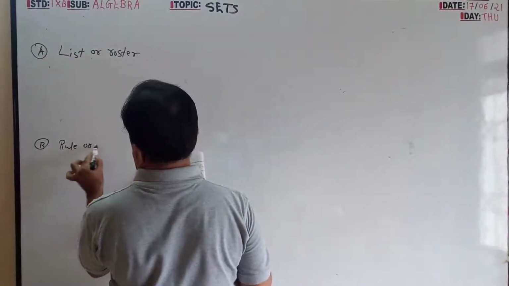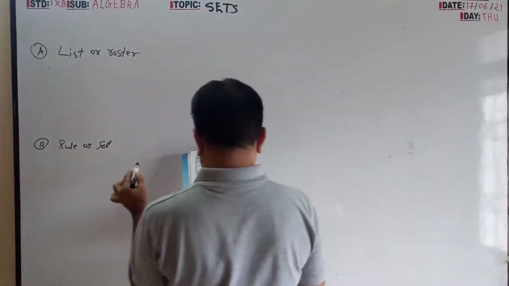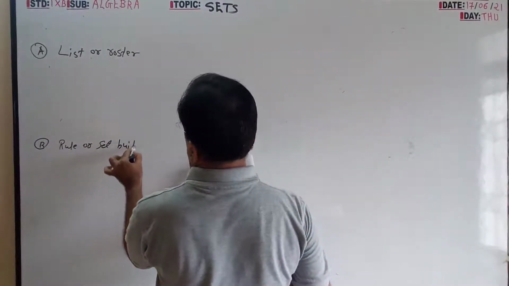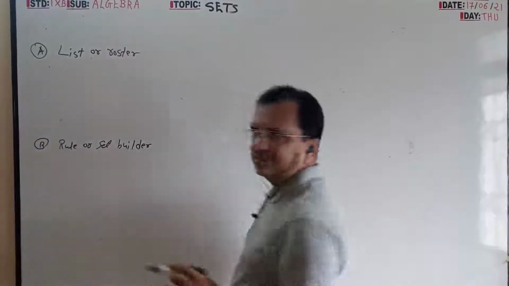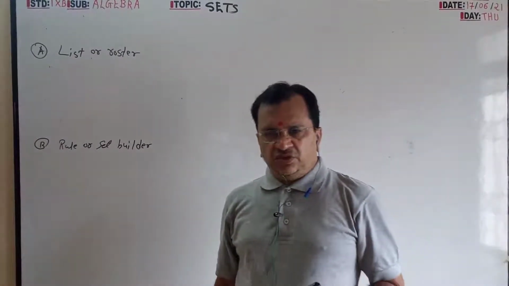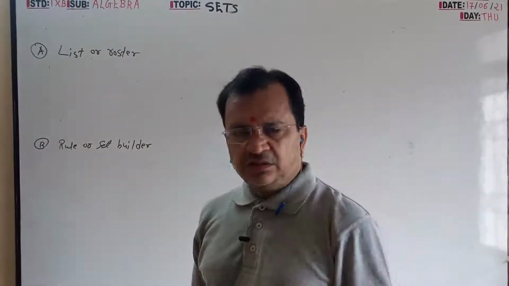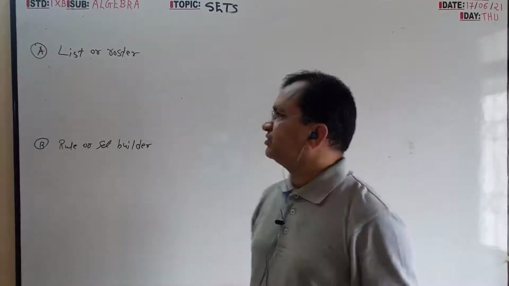The other is the rule or set builder method. In list method, you have to write all the elements.